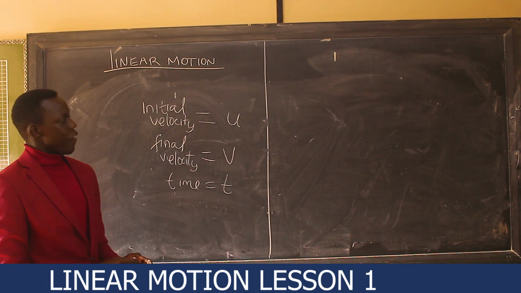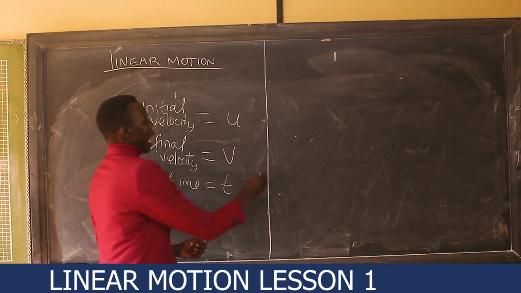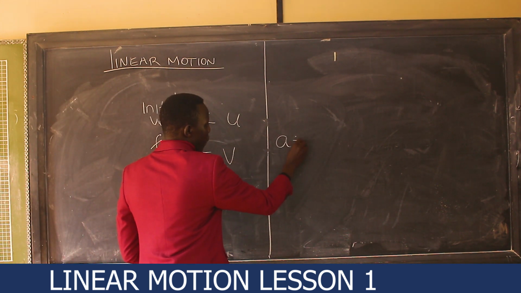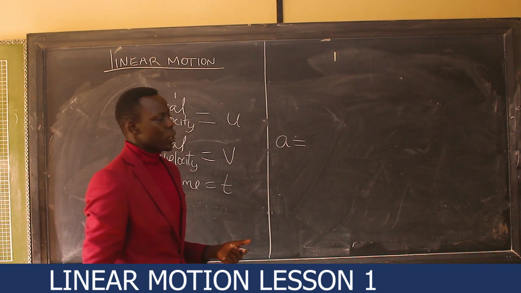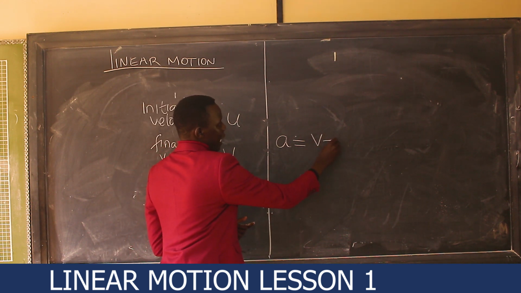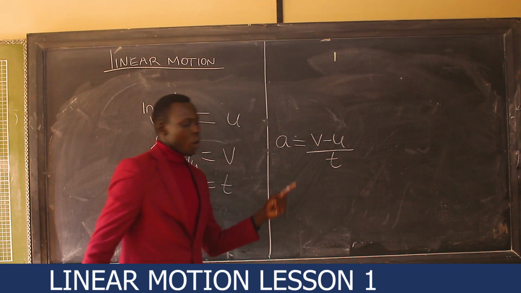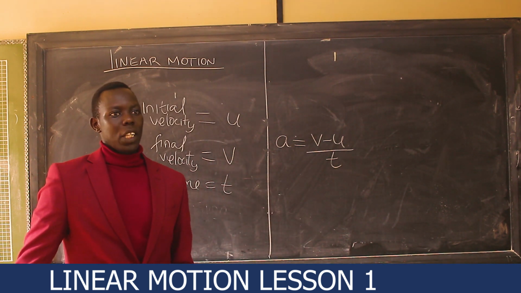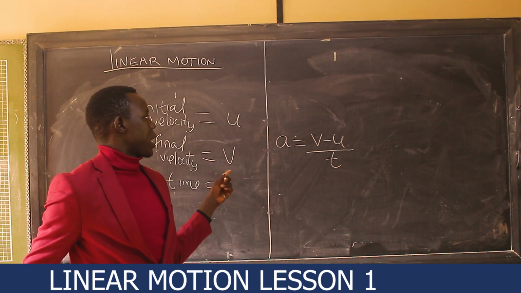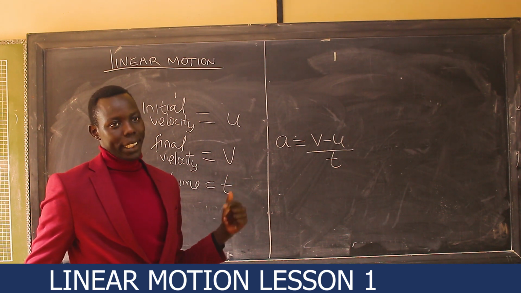If acceleration is the rate of change of velocity, then acceleration is given by the final, which is v, minus initial, which is u, over t. That is how we are supposed to calculate acceleration: v minus u over t.